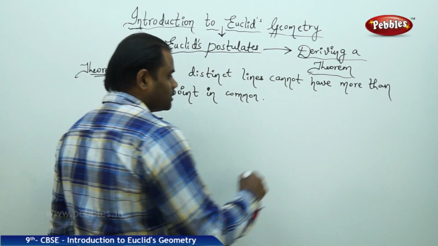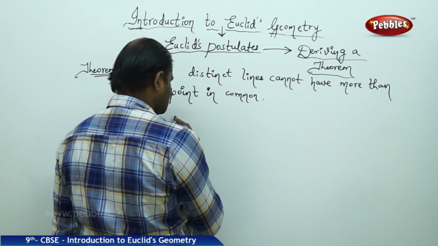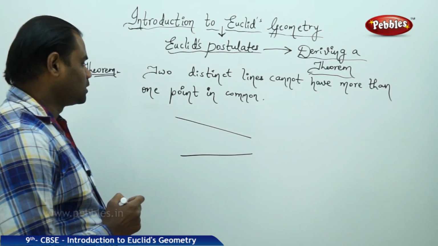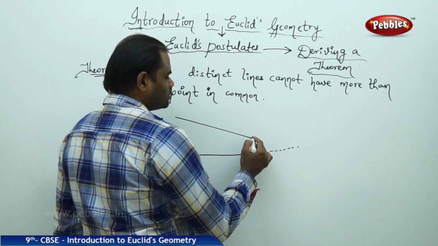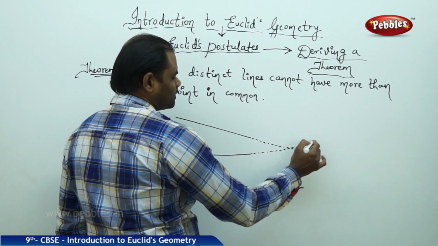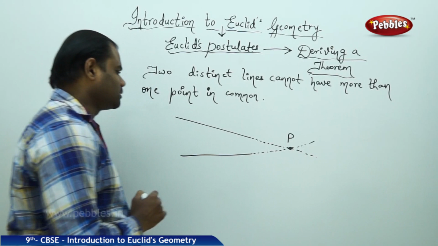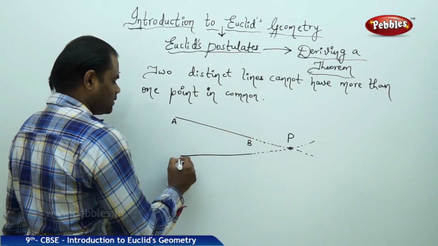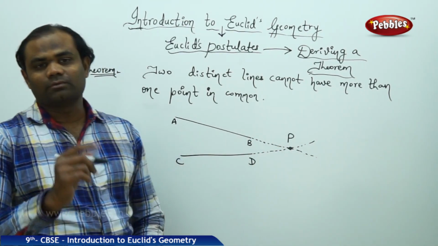That is, the theorem says if I take two distinct lines which are not same, then when they are extended, obviously they have to meet at one point. So here, when these lines AB and CD are extended, then these lines meet at one point.